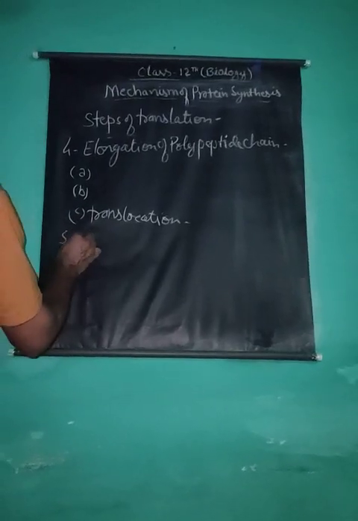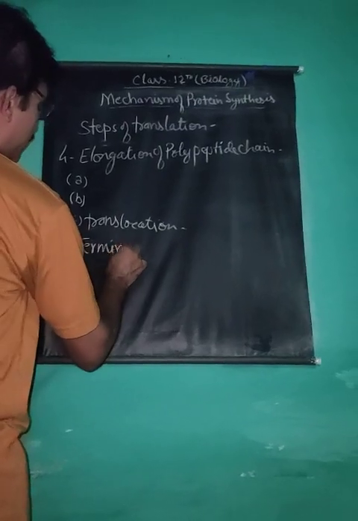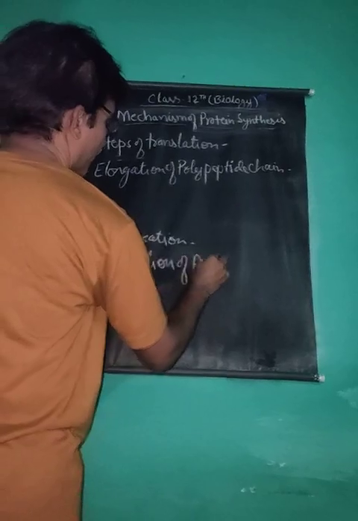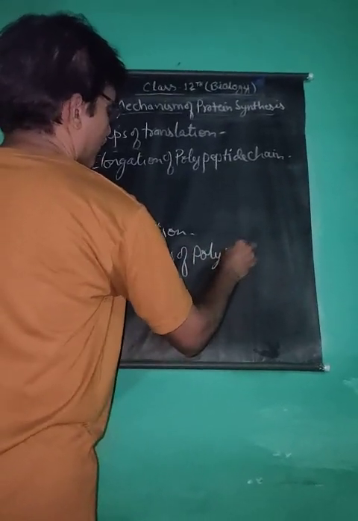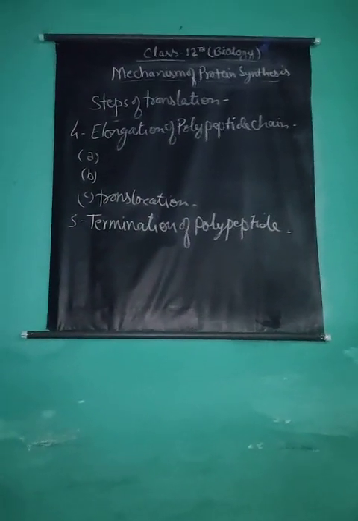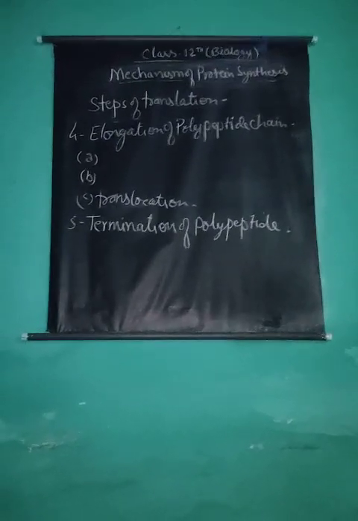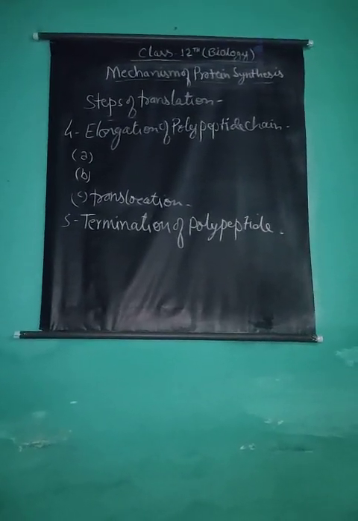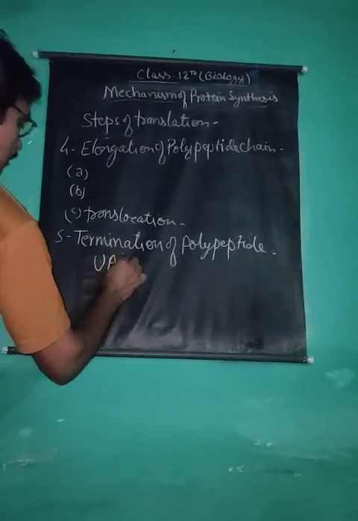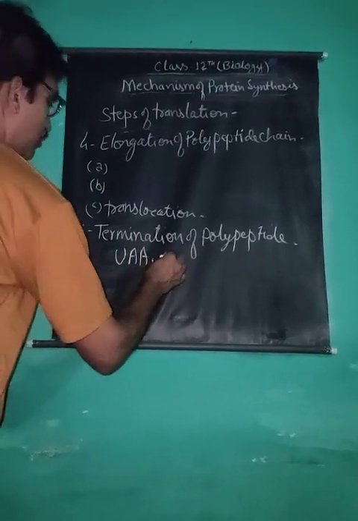The fifth step is termination of the polypeptide chain. As the process of polypeptide chain formation continues, the termination codons, which are UAA, UAG or UGA,